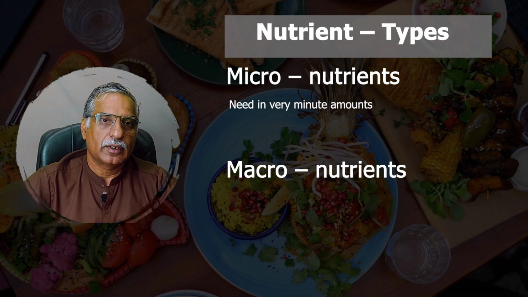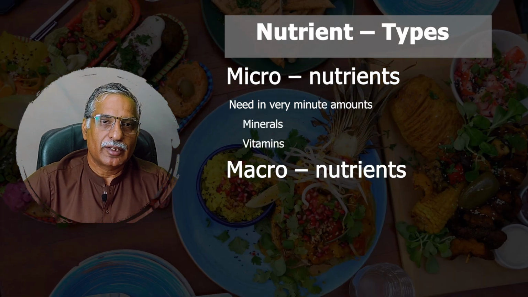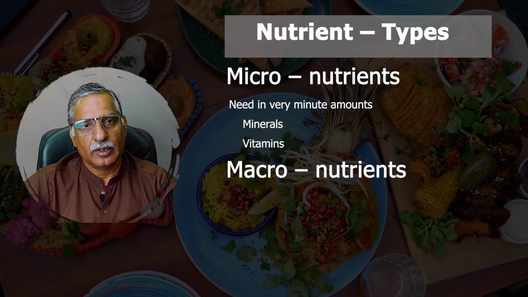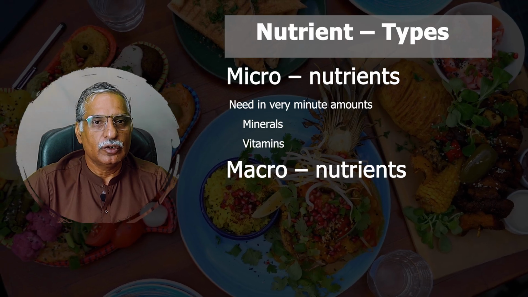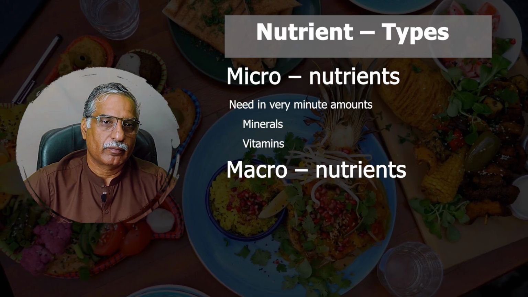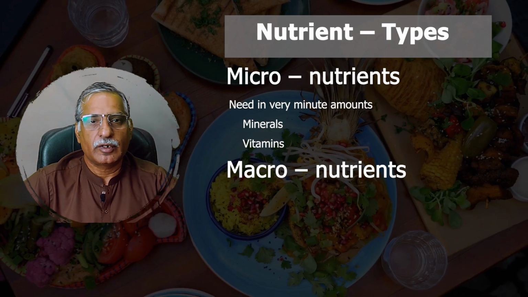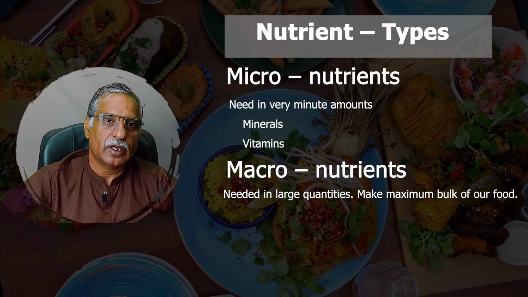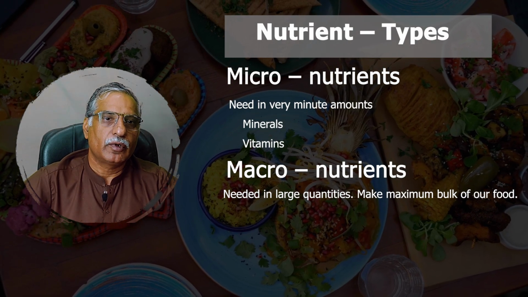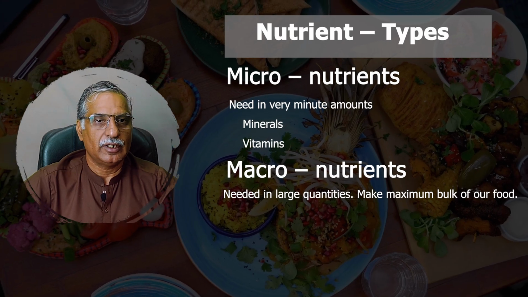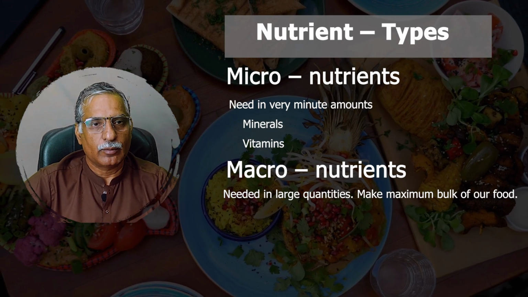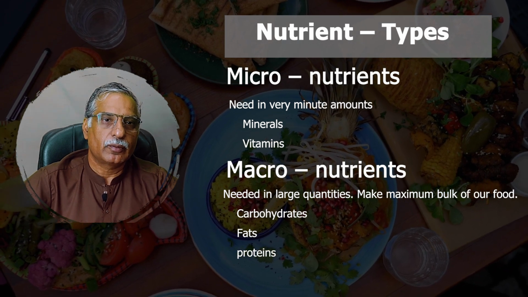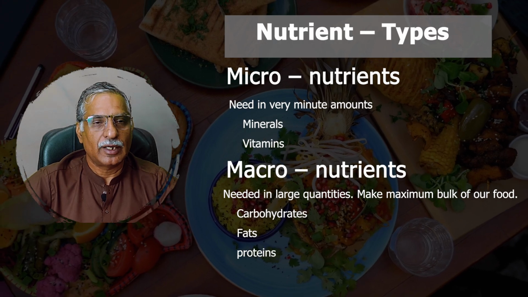Like minerals, like vitamins. These are present in our food, not in bulk amounts, but in very minute quantities, and we can have various life benefits through these minerals and vitamins. But when it comes to macronutrients, we cannot survive without these nutrients, because they make structural components of the various cell components, various cell organelles, like carbohydrates, fats, and proteins. That's why these nutrients are present in larger amounts, in larger masses in our food.